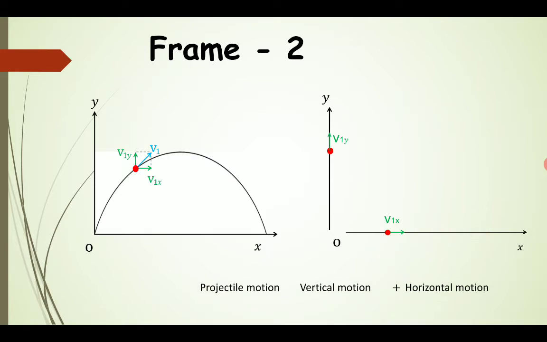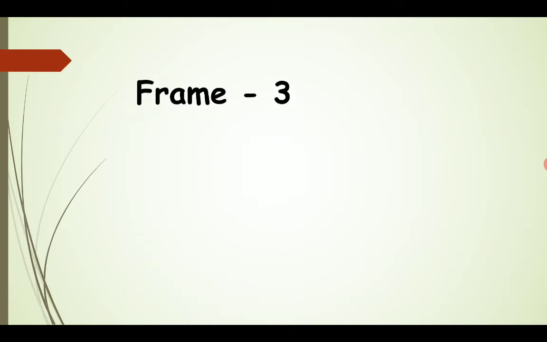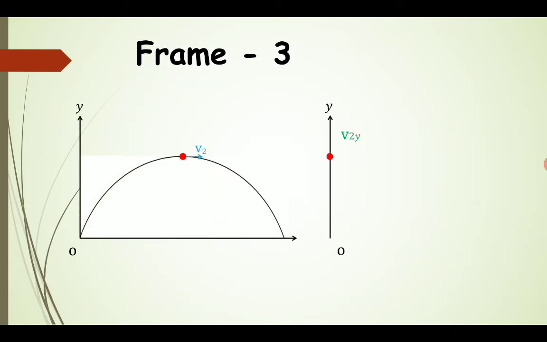Now in another frame of reference, at the particular point, that is for the maximum height, let the velocity attained by the projectile be v2. The vertical component is again approaching the maximum, but it is not at its maximum position.